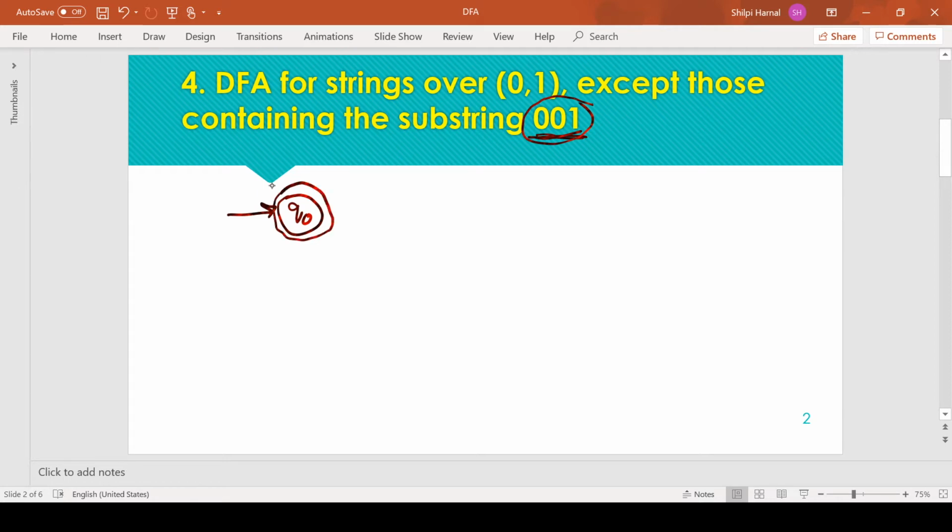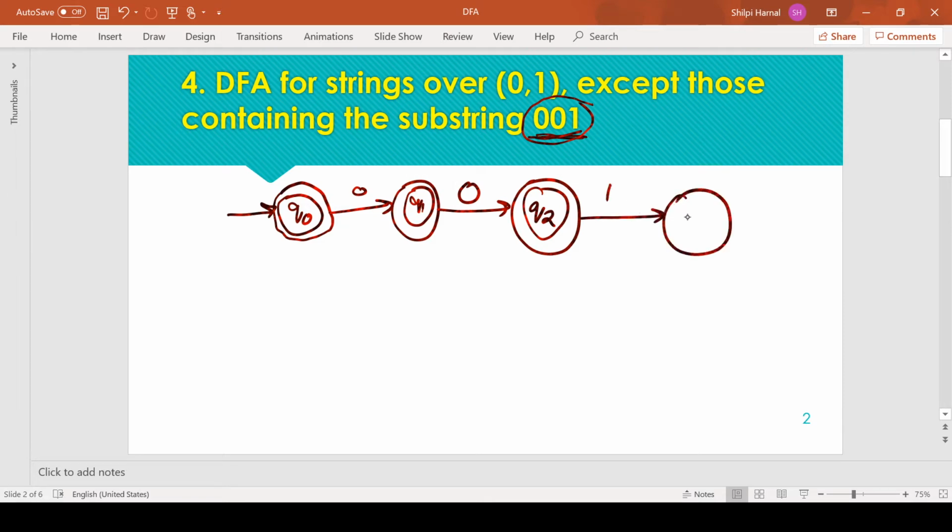From Q0, on receiving 0 we move to the state Q1, and after getting 0 at Q1 we move to the next state, Q2. If the next input is 1, then we need to move to the dead state.